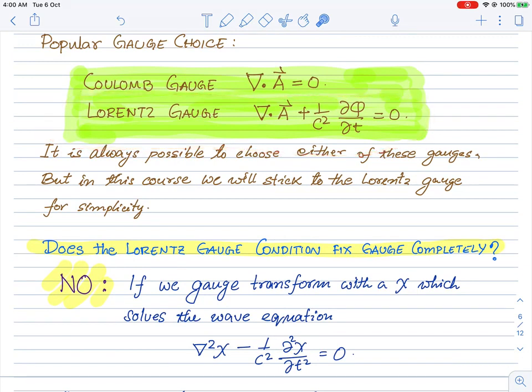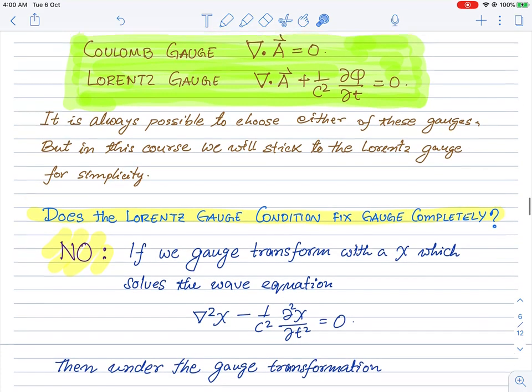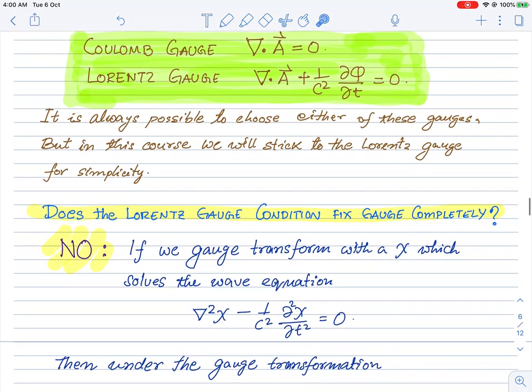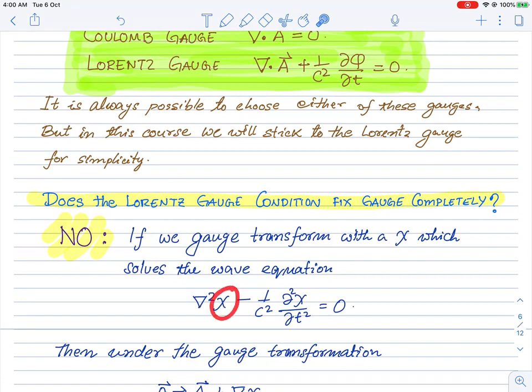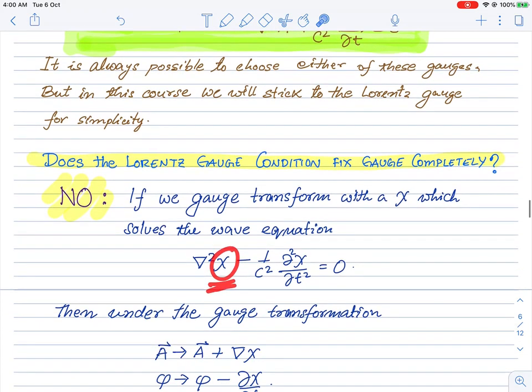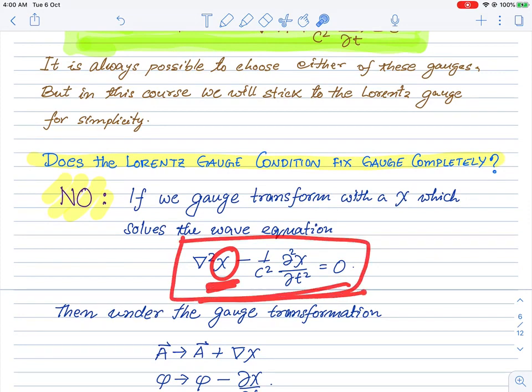But before we do that, here's a very interesting point. Does this Lorentz gauge choice fix the gauge completely, or does it completely get rid of the redundancy of description? The answer to that question is clearly no, which can be seen in the following way.